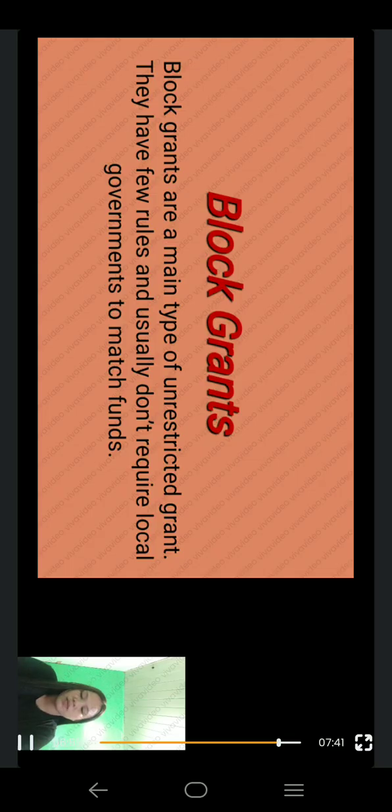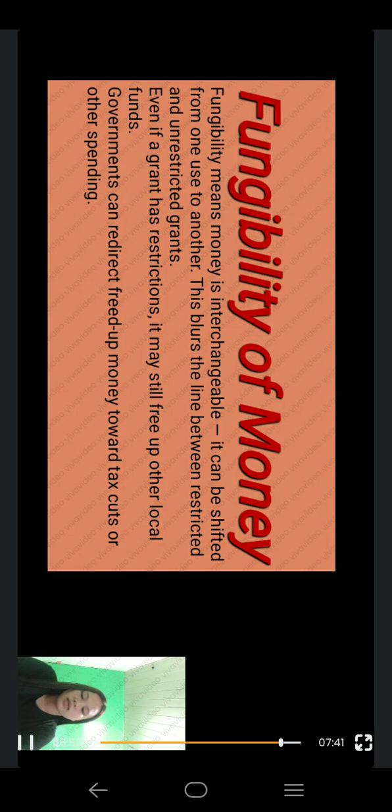Fungibility of money. Fungibility means money is interchangeable. It can be shifted from one use to another. This blurs the line between restricted and unrestricted grants, because even if a grant has restrictions, it may still free up other local funds. Governments can redirect the freed up money toward tax cuts or other spending. For example, if a grant is for public education, the local government might cut its own education budget and use the saved money to reduce taxes.